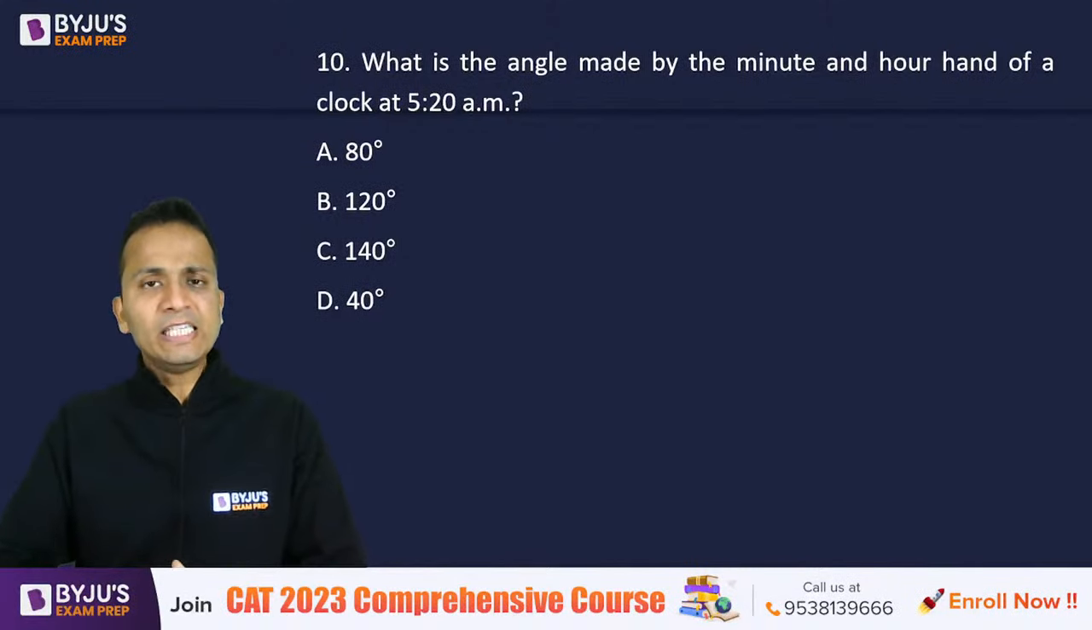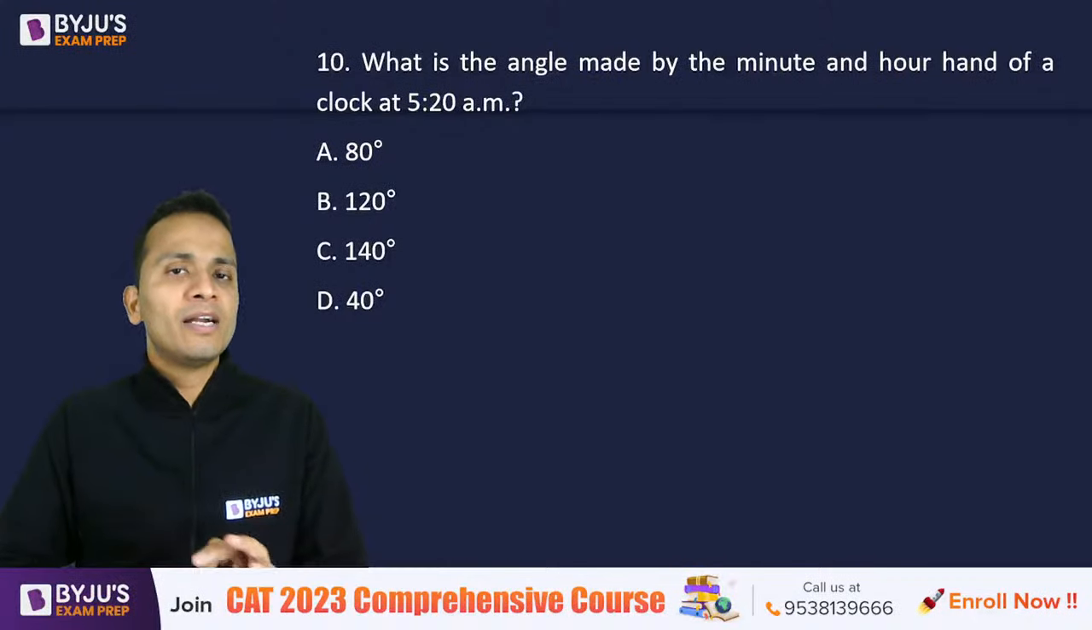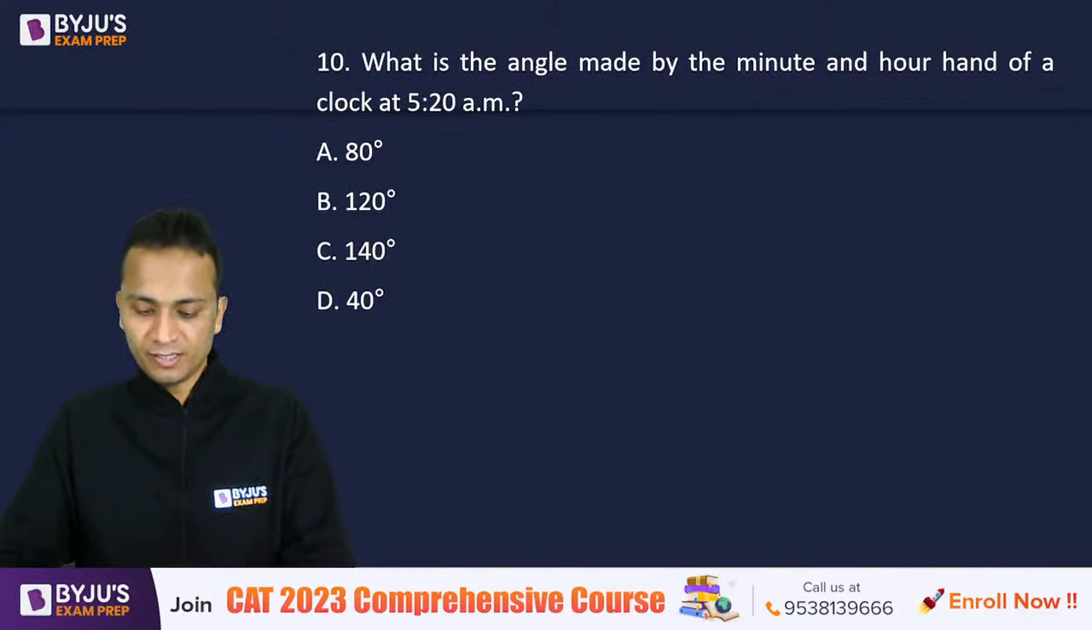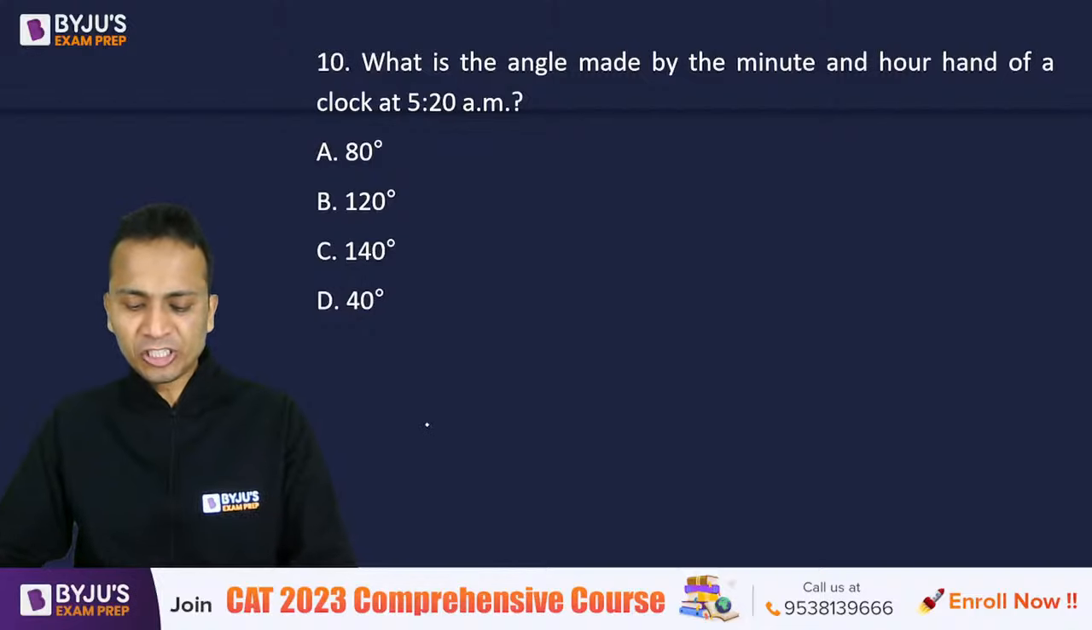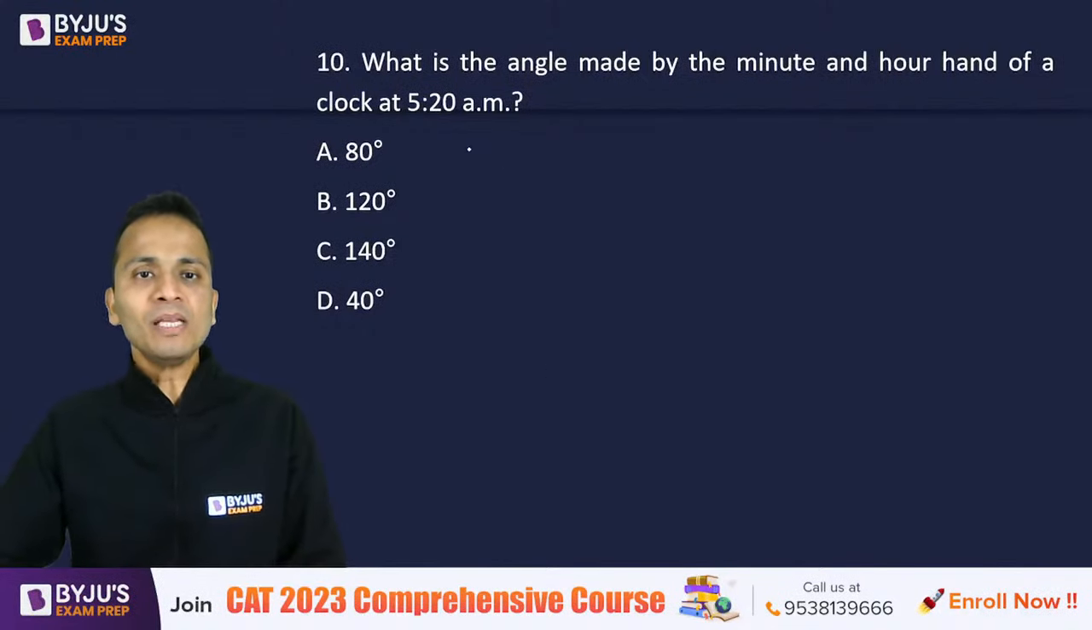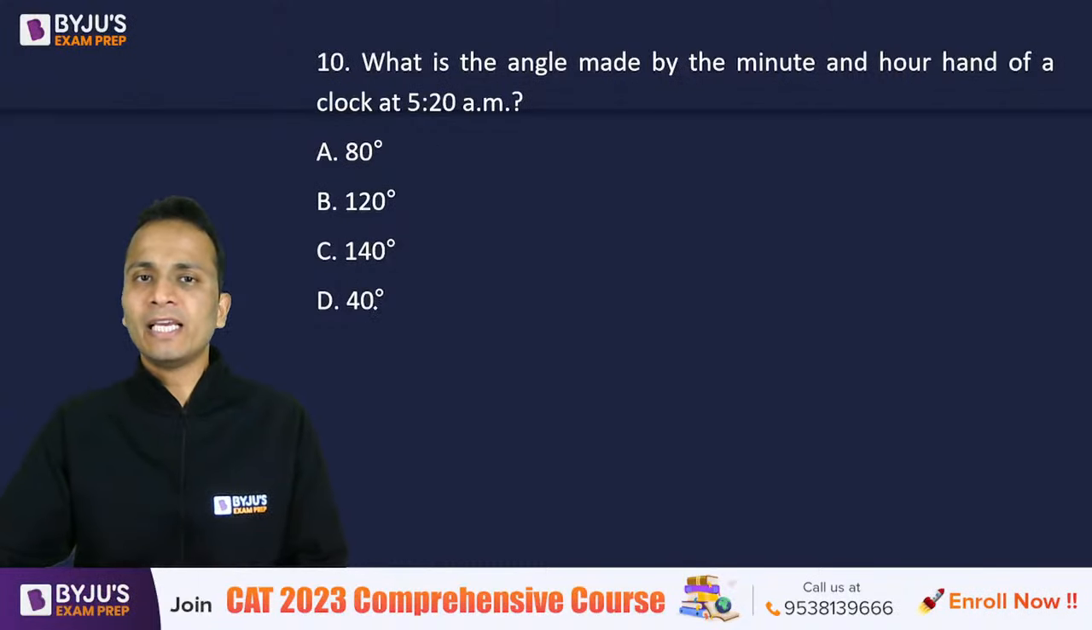So a very easy question on clocks. We have to find the angle between the hour hand and minute hand at 5:20. Nice, good. Already we have the answers. So you must be knowing the direct formula. I have covered it in many sessions that I have taken. Many people's answers have come. So 5:20, well, the answer can be found just by looking at the options.